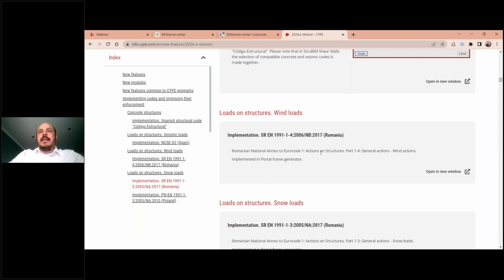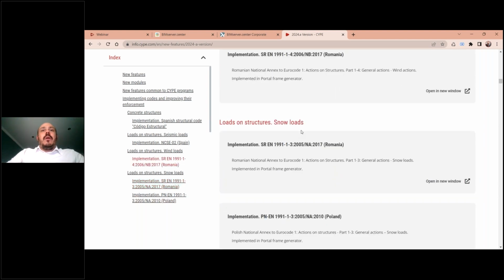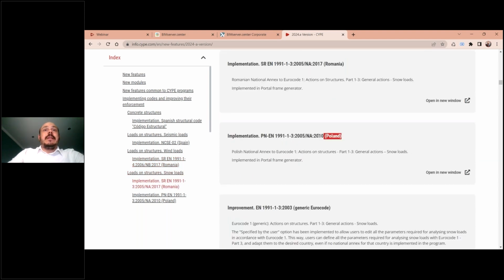That is quite useful. Also in Portal Frame Generator, regarding snow loads, a code was implemented. It's a different code. For Poland, we also implemented in Portal Frame Generator the snow load actions.